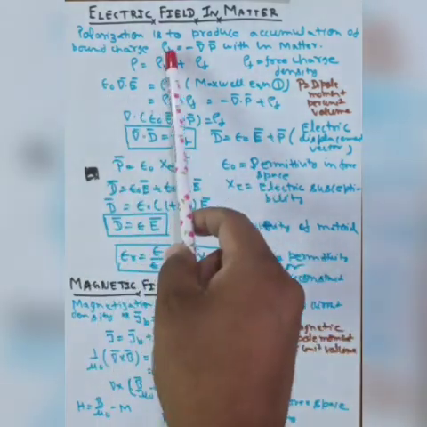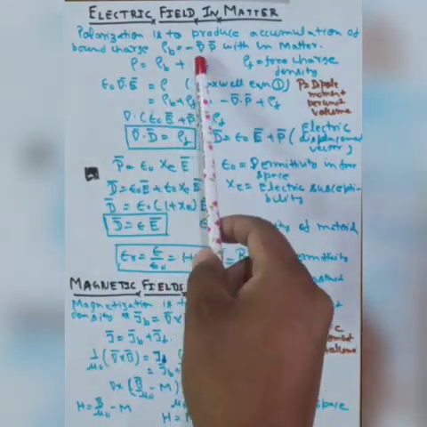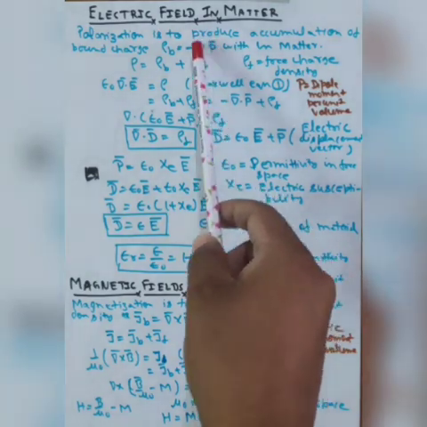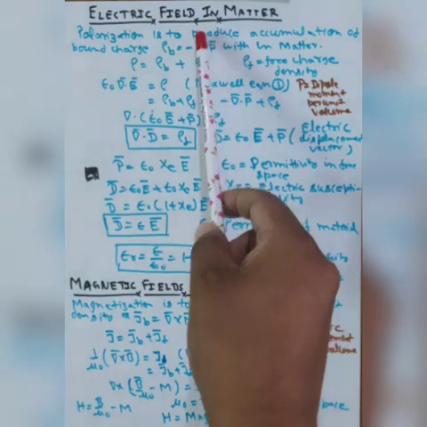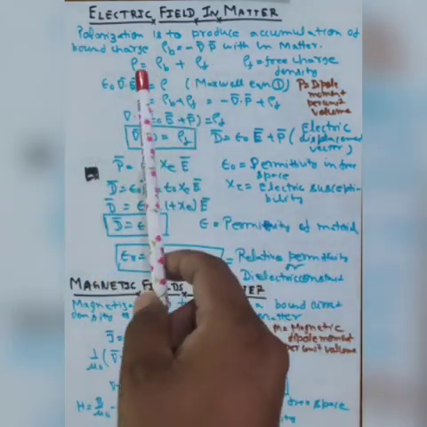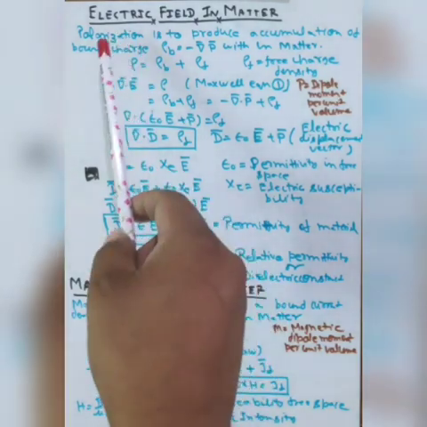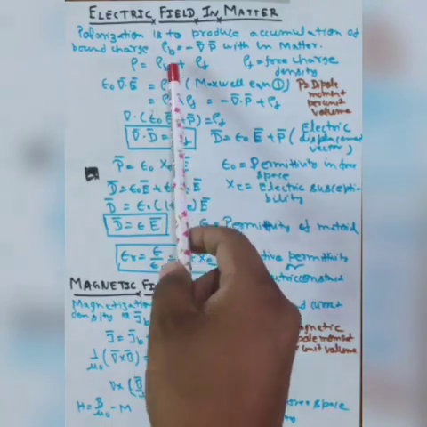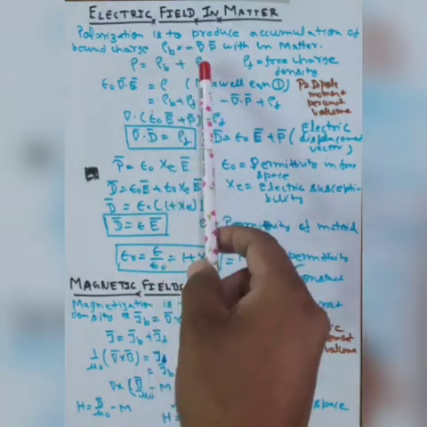Now bound charge is equal to the negative divergence of the polarization, the dipole moment per unit volume. So now we can write the charge density in two forms. One is the bound charge, another one is the free charge.